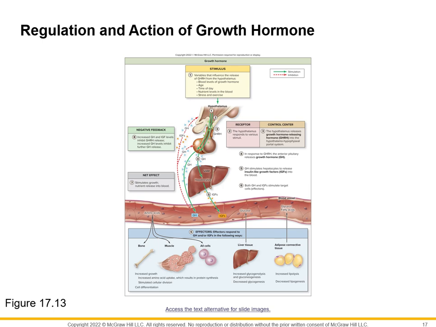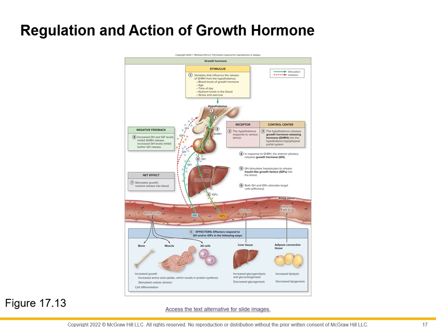So we're going to decrease growth hormone release through the inhibition of growth hormone releasing hormone, which is going to decrease the amount of growth hormone that's released, which is going to decrease the amount of IGF that is produced and released, which is going to decrease the effects on all of these effectors, right? Until it drops again and you get the stimulation from growth hormone releasing hormone, and you release more growth hormone, and this process continues, right?